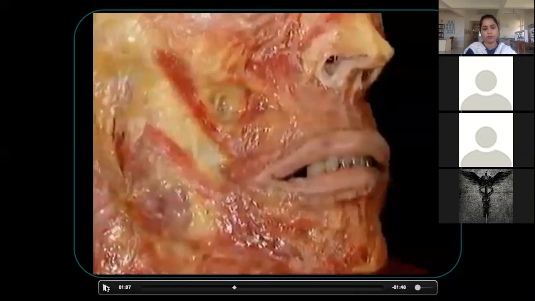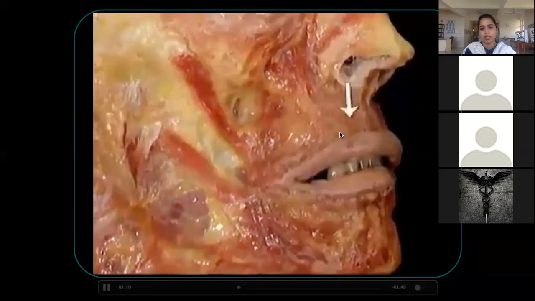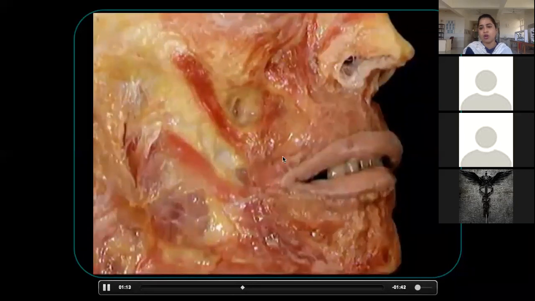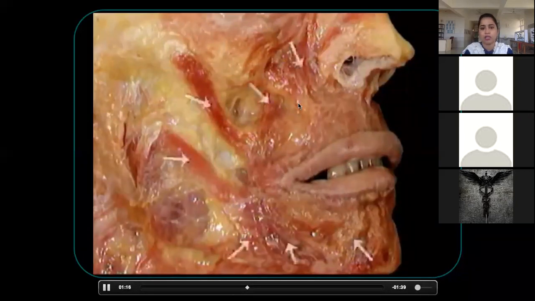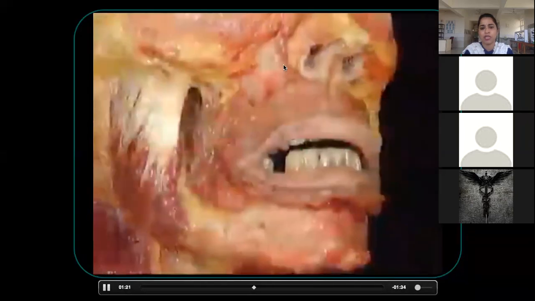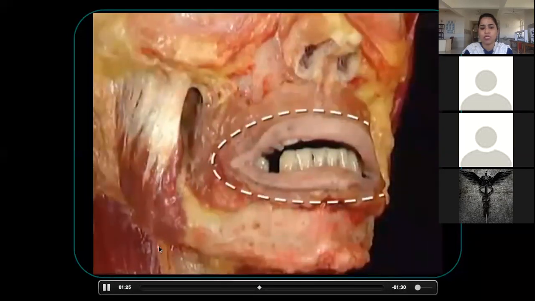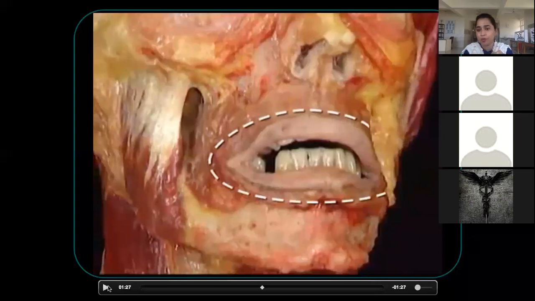Now let us see the rest of the muscles. This is the orbicularis oris muscle. Now these are the muscles: levator labii superioris alaeque nasi. We are going to orbicularis oris. Orbicularis oris again is an important question.